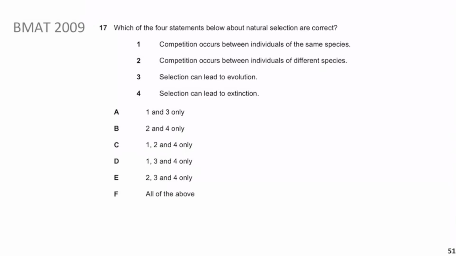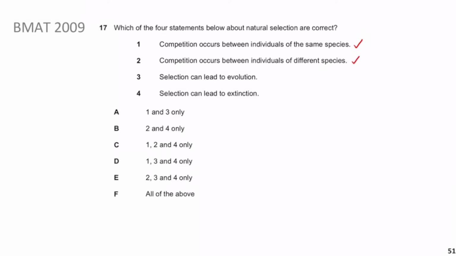So guys, welcome back. So let's go through this. The first one, competition occurs between individuals of the same species. Yeah, that's true. So remember, guys, natural selection depends on how you're defining it. Are you talking about selection within a population, in just one species, where obviously you would have competition and those with the advantageous alleles will survive, or are you talking about natural selection on a broader scale, in terms of a community in the whole ecosystem, in that there are many different species and each one of those species has the adaptations maybe to survive in that particular circumstance, right? So it depends how you're defining it, but yeah, both of these can be true.